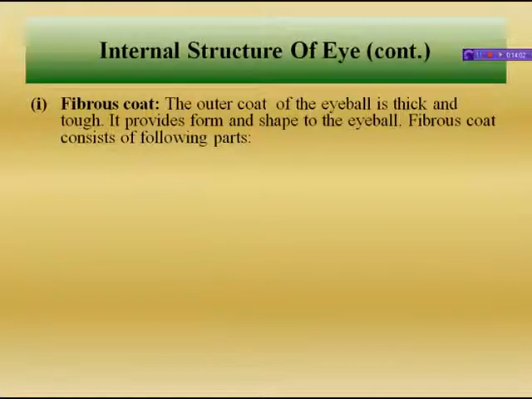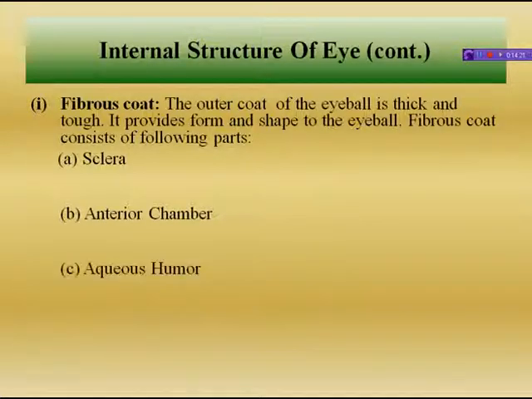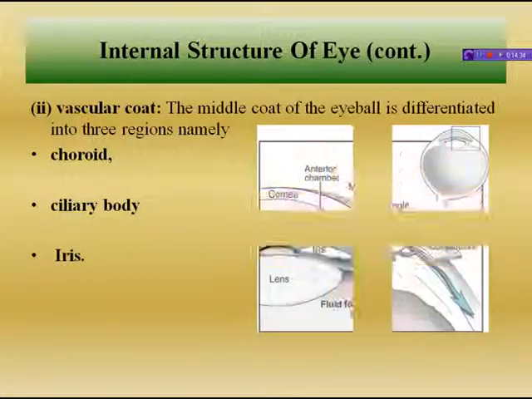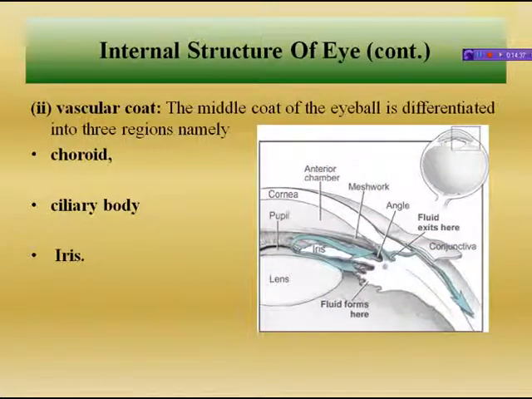This is the fibrous coat, the outer coat of the eyeball. It provides form and shape to the eyeball. Next, in fibrous coat comes sclera, anterior chamber, aqueous humor, cornea. In vascular coat, three regions come. These are choroid, ciliary body, iris. You can see here the internal structure of eye. Here comes iris. This is the ciliary part of the eye. It secretes aqueous humor.